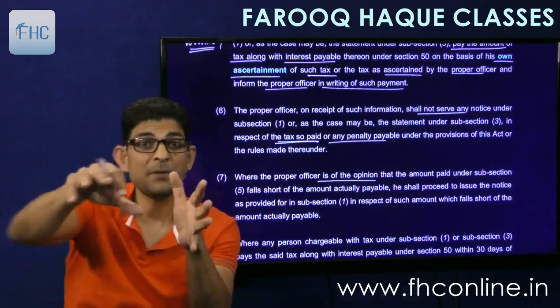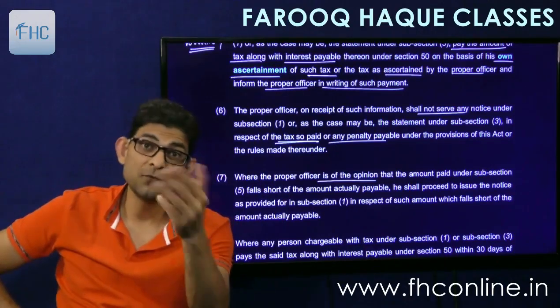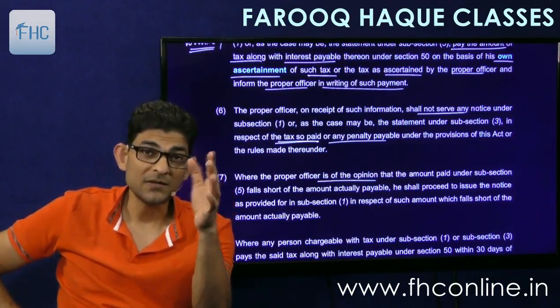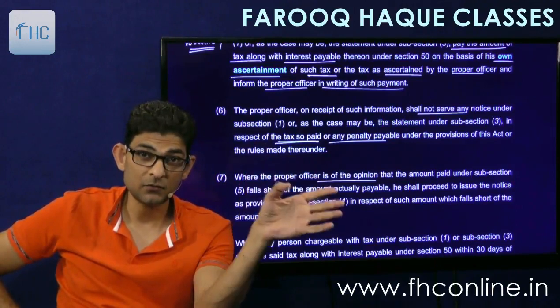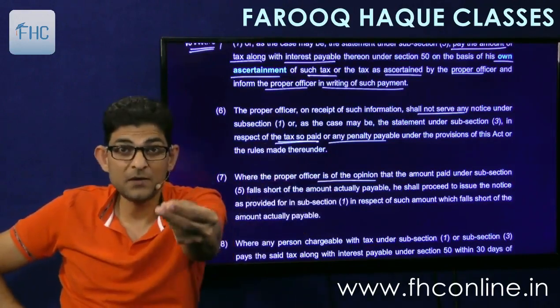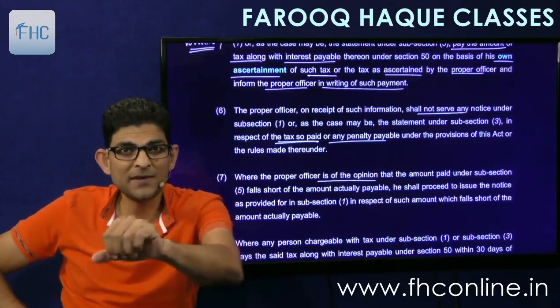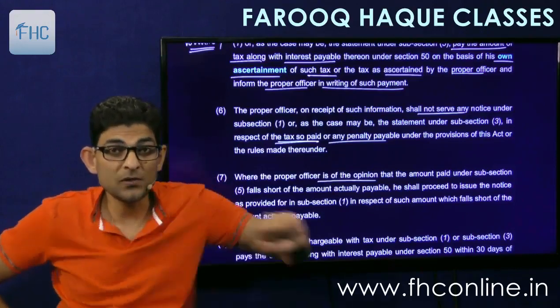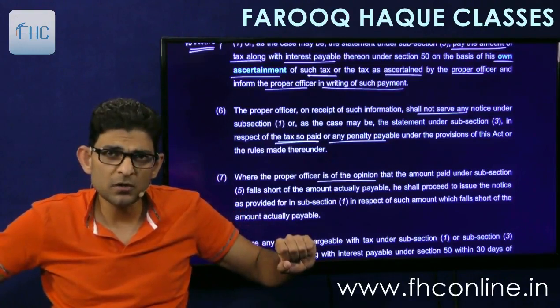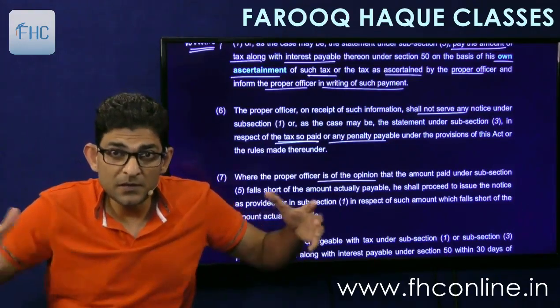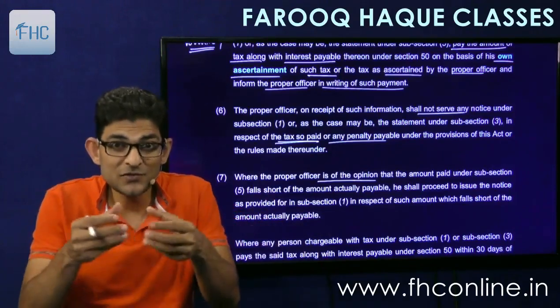So I go and pay 5 lakhs along with interest and inform the officer. Now what will the officer do? Anyways, he was not knowing this fact that there was a short payment. We went and paid 5 lakhs and we woke him up. He was sleeping, we woke him up. Now he'll say, okay, you have made a short payment of 5 lakhs. How? Let me know. And we'll tell him that this is the short payment.